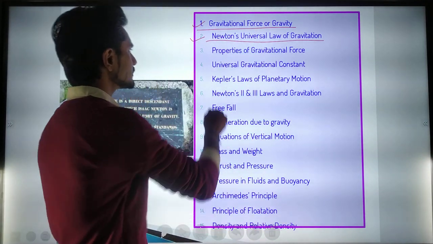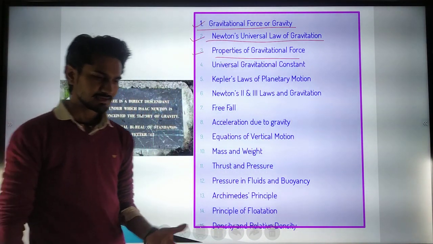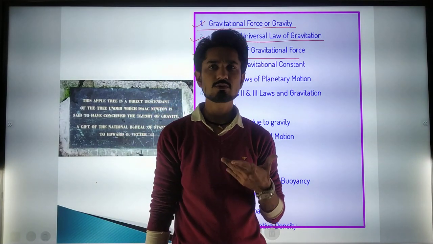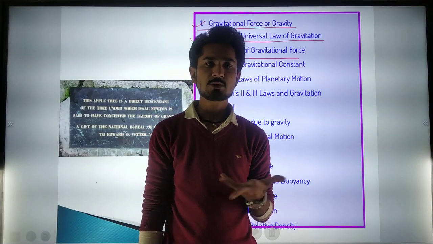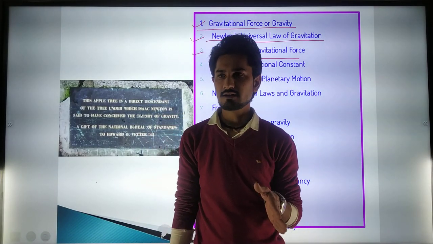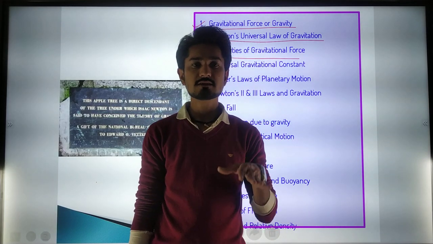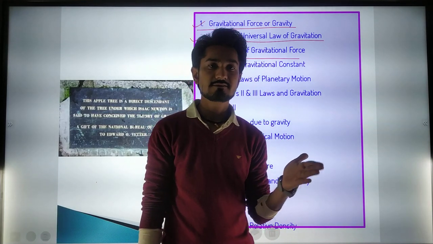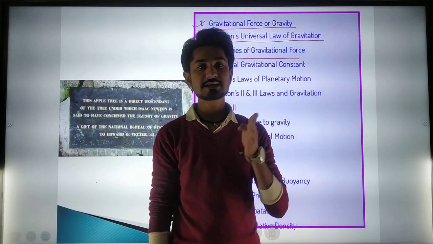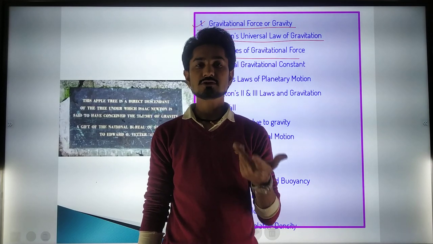And then, what are the properties of gravitational force? Now there are so many properties in physics, in chemistry. You are all learning the properties regarding substances and materials. If you know, or I think you don't know, but in chapter 1 we have seen the properties regarding solids, liquids, and gas also.